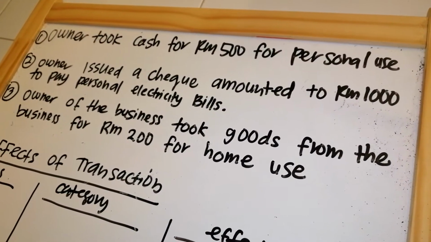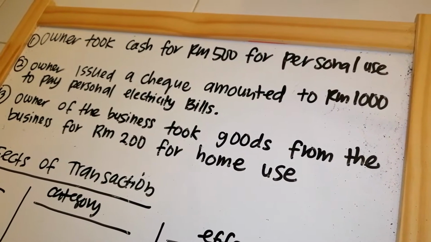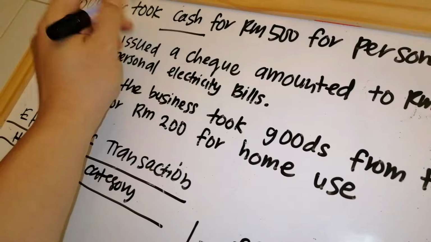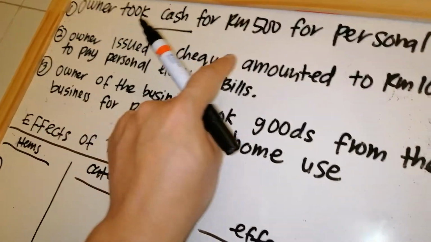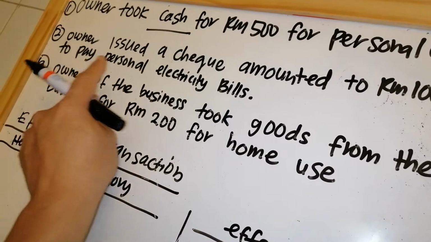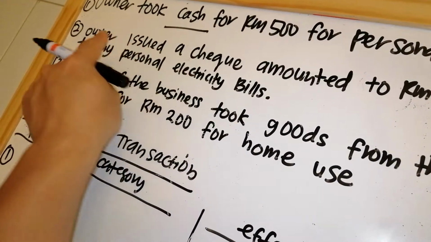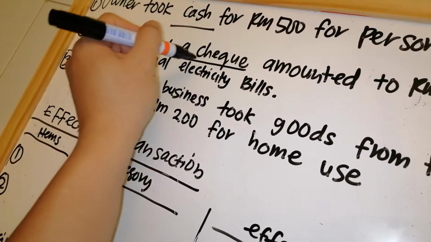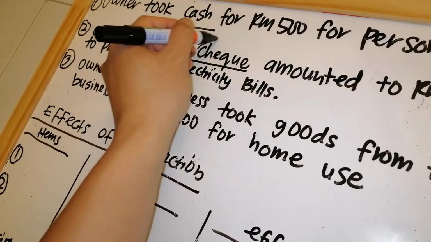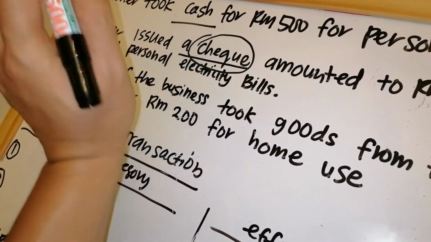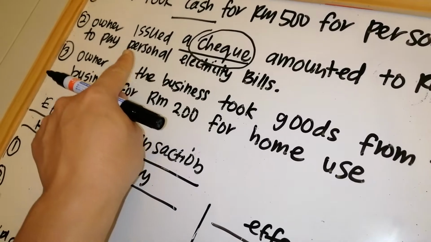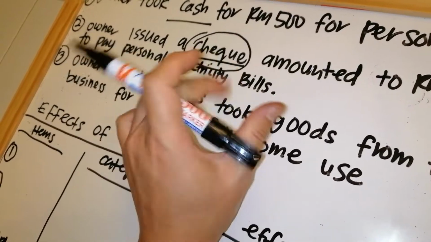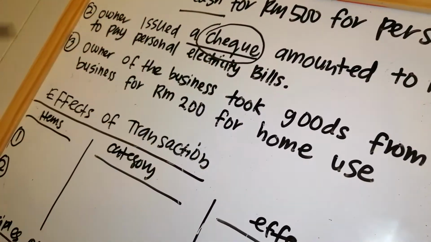Number 1, owner took cash for RM500 for personal use. This is drawing on cash. Number 2, owner issued a cheque amounting to 1,000 ringgit to pay personal electricity bill. Owner yang issue means owner ambil duit from the bank, which belongs to business. A cheque is a platform, I told you already from my previous video. So this is bank. To pay personal electricity bill, so definitely nampak kat situ yang personal use.